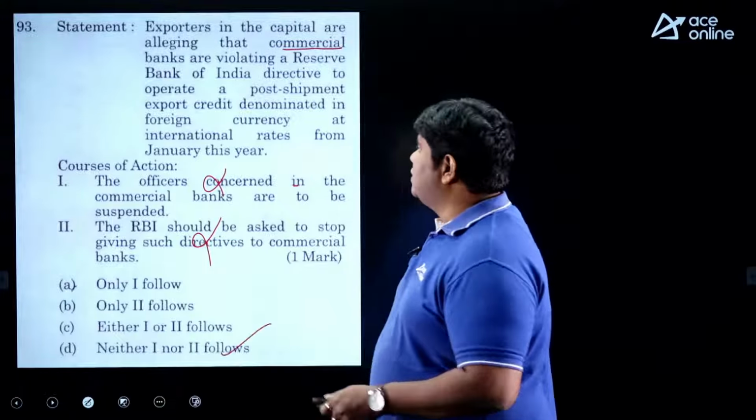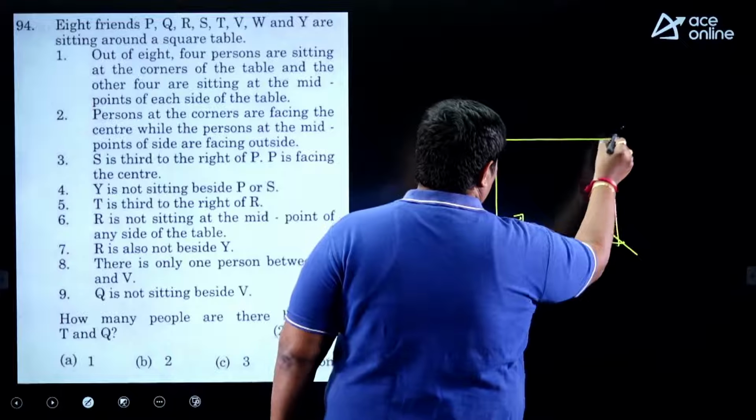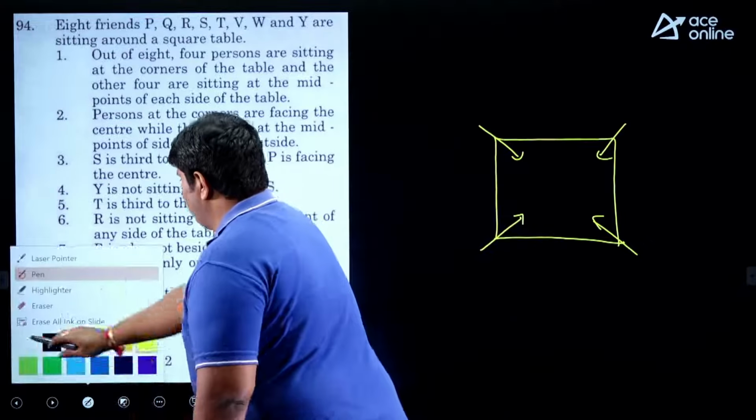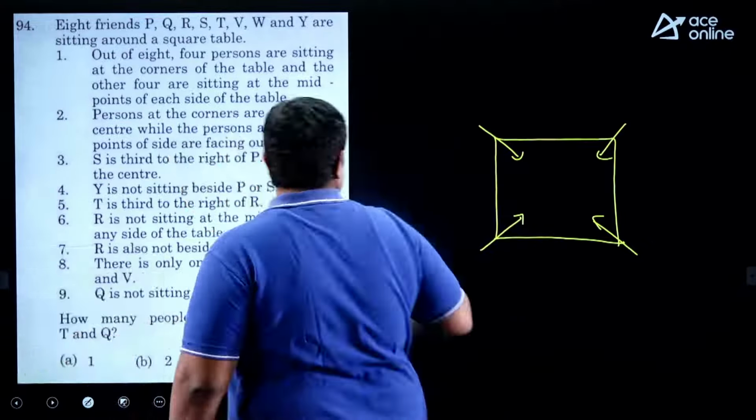Next, 8 friends. Okay, my dear friends, 8 friends. Read the information carefully. 4 friends sit at the corners facing towards the center, and the remaining sit at the middle of the sides facing outside. This is the way, my dear friends.